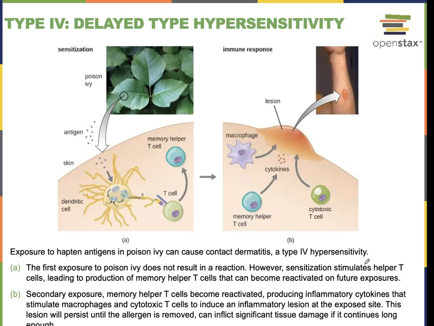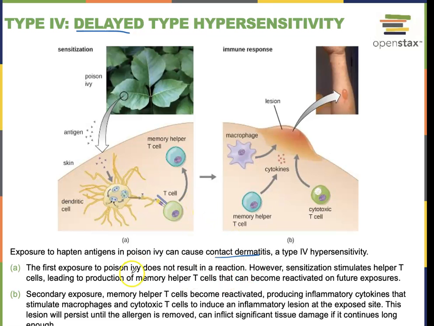Moving on to type 4. So type 4 is called delayed type hypersensitivity. And delayed means that it's going to take a few days for it to develop and for you to notice that you have a hypersensitivity. These are going to be things like poison ivy, poison oak, something that shows up a little bit later, right? Latex gloves can also often cause this kind of hypersensitivity. So it basically contacts your skin.